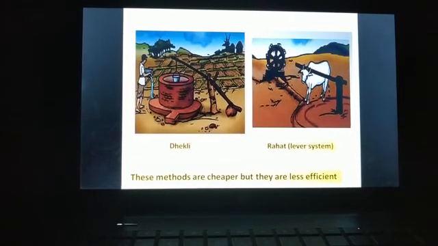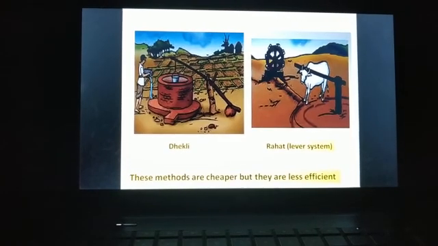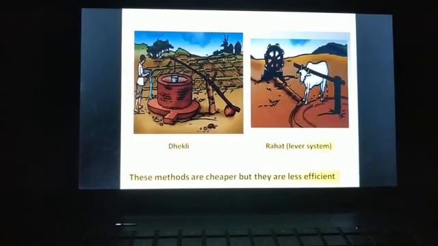And in all these methods, a pump is most commonly used, and the pump that is used will use either diesel or biogas or electricity or solar energy as a fuel.